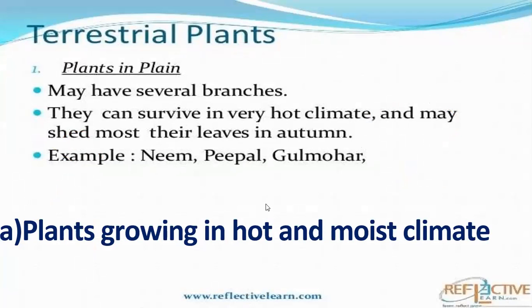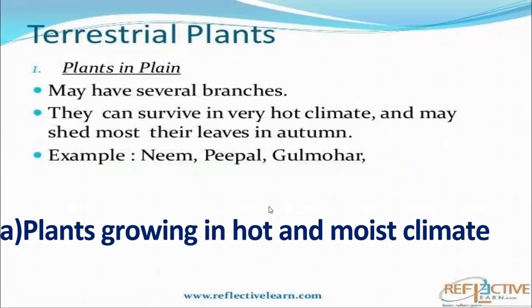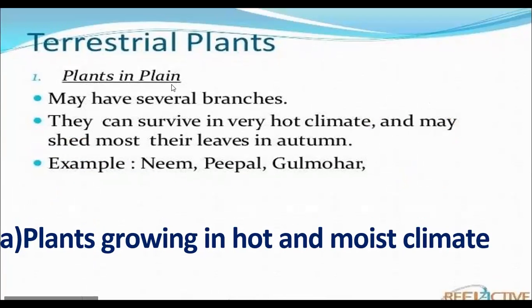Look here. Plants in plain, means Tarai region, may have several branches. Branches are also many. They can survive in very hot climate and may shed most of their leaves in autumn. That means in autumn season, leaves will fall down. Autumn season means dry season.